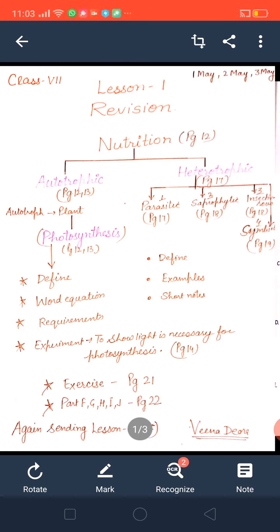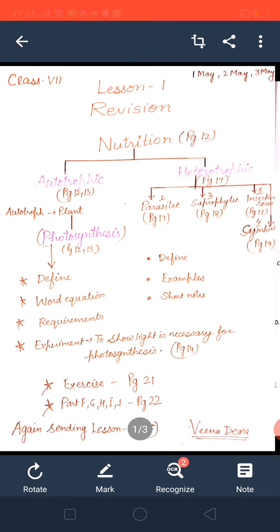Here I have written photosynthesis. Below photosynthesis, define we have done. Then word equation, then requirement. Requirement we have done. Now word equation: carbon dioxide plus water gives glucose plus oxygen. Again, repeat the word equation: carbon dioxide plus water, in the presence of sunlight and chlorophyll, gives glucose and oxygen. So in this way this is the equation.